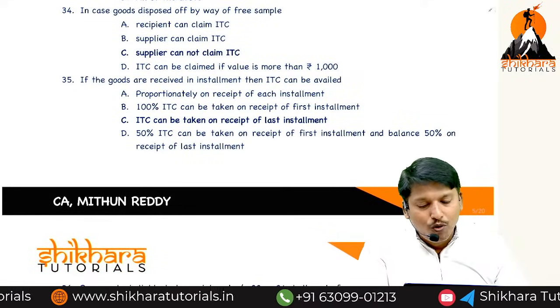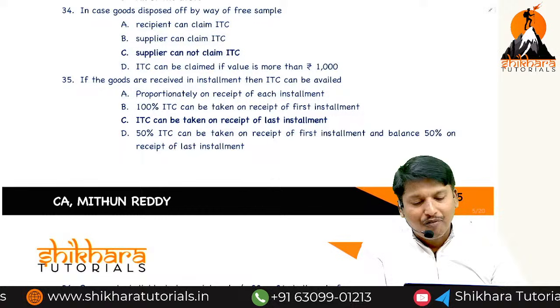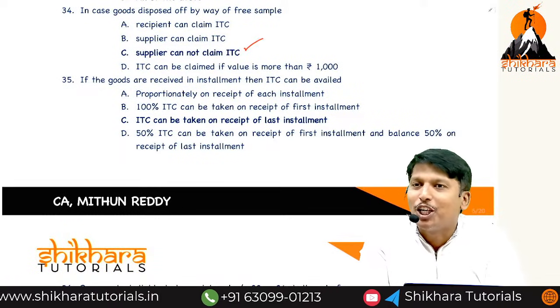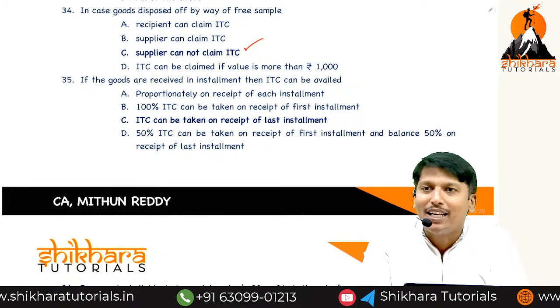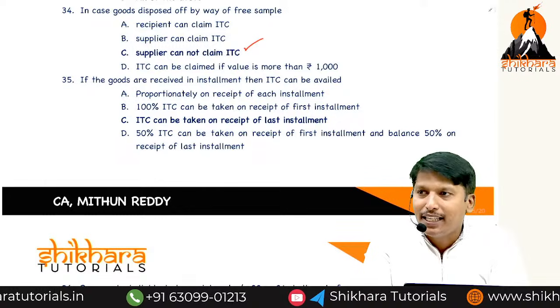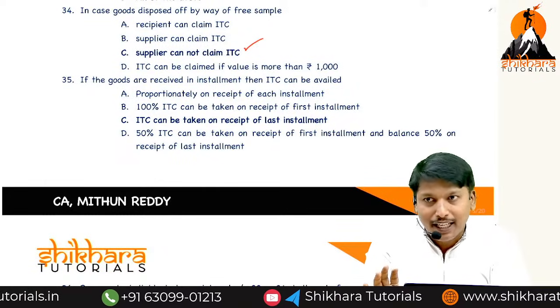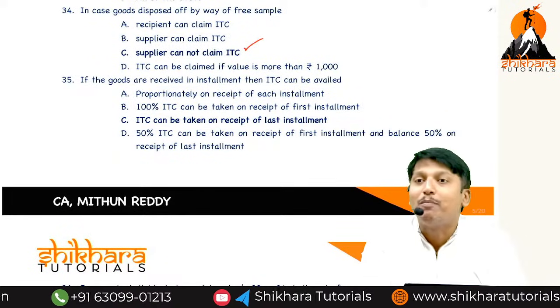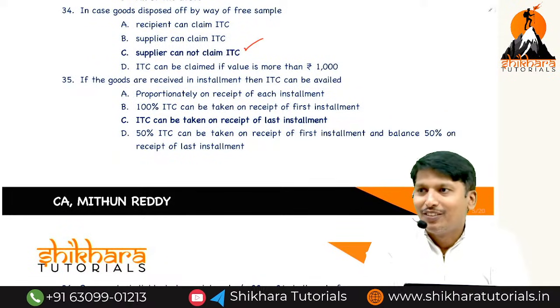In case of goods disposed of by way of free samples, no ITC. Sir, Schedule 1: permanent transfer or disposal of business assets on which ITC was taken. Yes, it is a supply, but under section 17(5) it is blocked. Why?